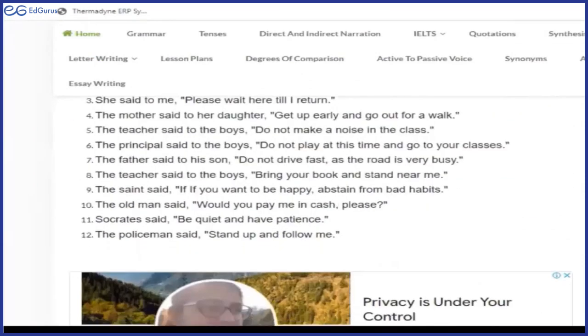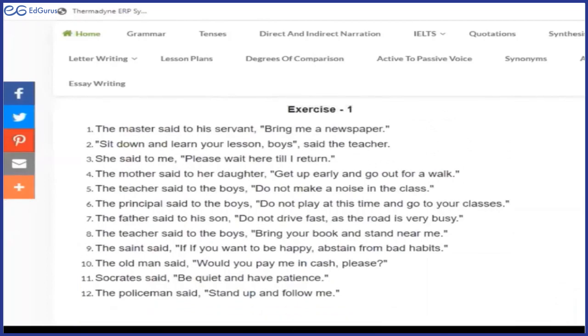The master said to his servant. When you read imperatives, you should also read very carefully and try to make out who says to whom. Just as, for example, we did, Mr. Gupta said to Reena, bring all the files to the conference room. So from there, we made out that it should be an order. Okay. So this is what will help you to find out the expression.